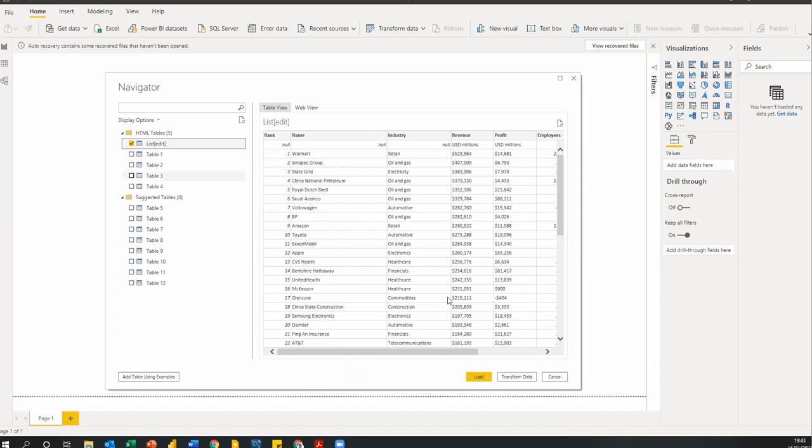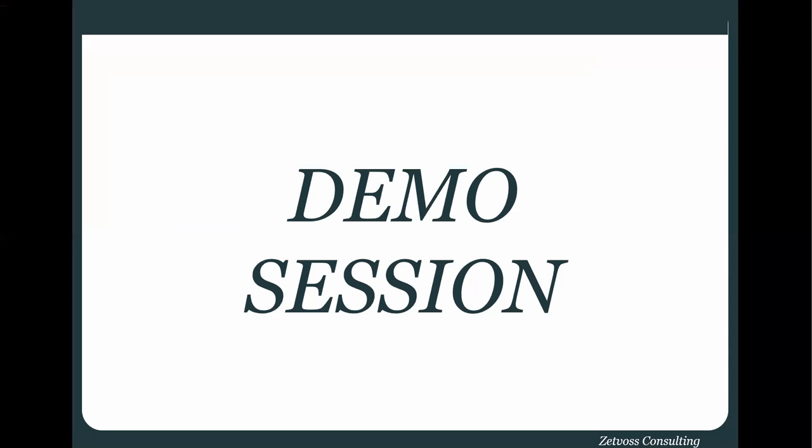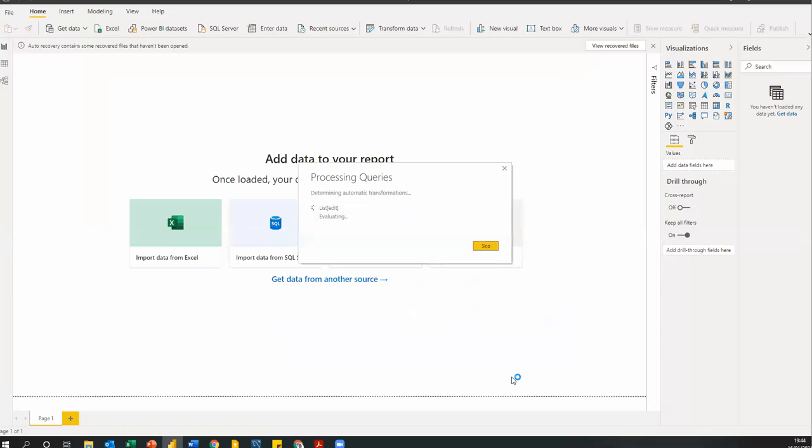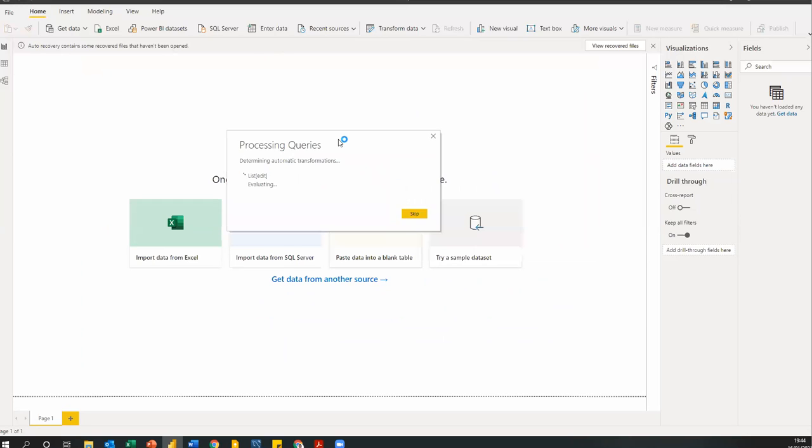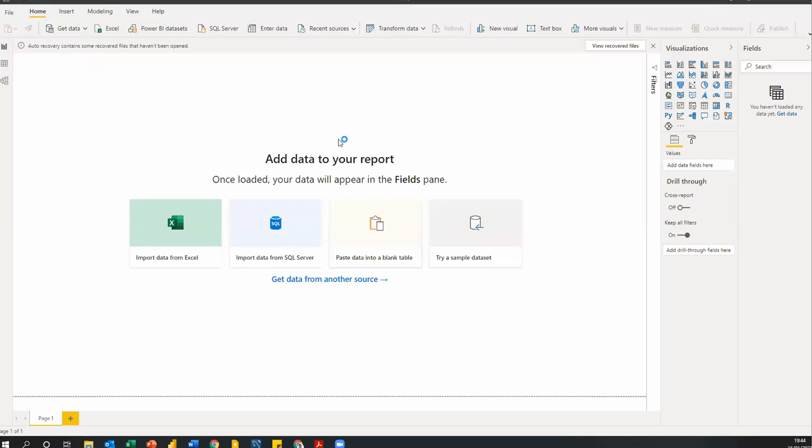Once I'm done, this is the table I want. I just have to check this box. Please always try, anytime you have your editor open, not to load your data directly. Loading your data means the data is going to go straight into Power BI, and then you won't have the opportunity to transform your data. So what you need to do is to always transform data. So I'm going to click on Transform Data to enter my Power Query editor. The window I'm on presently is Power BI, and once this processing query opens up, the window that is going to pop up is my Power Query editor.